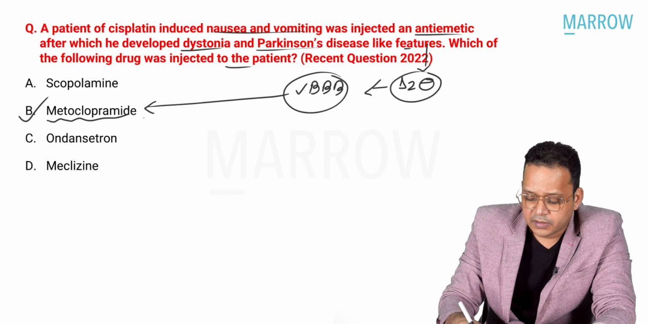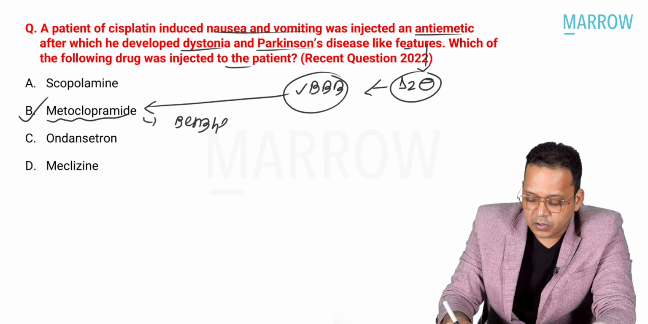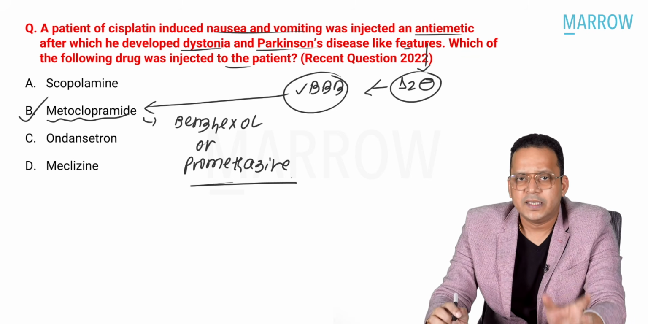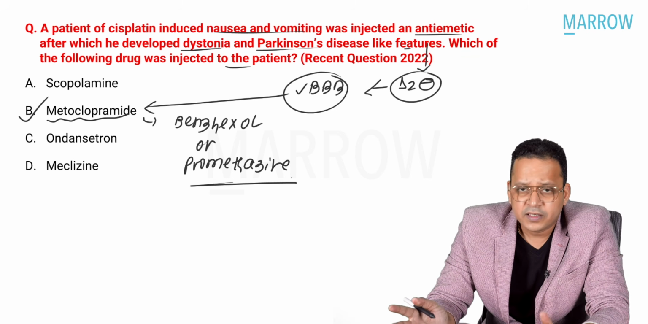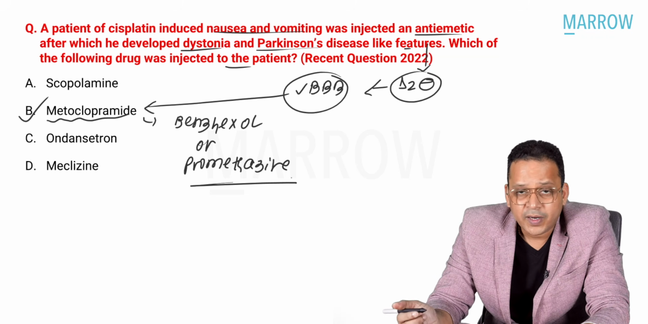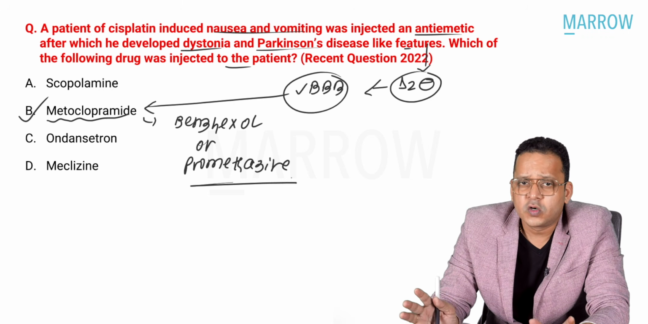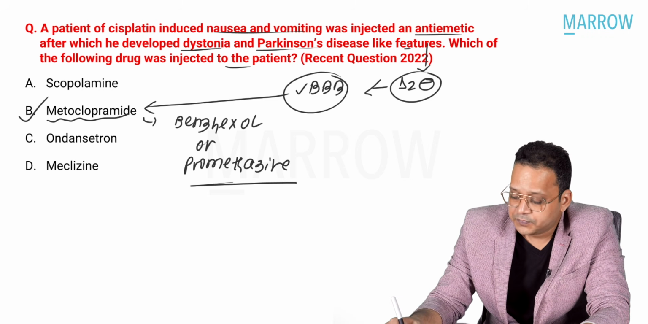They ask you treatment. Treatment is mostly benztropine, which they give you in the options. If it is not in the options, they give you promethazine, which can be used for treatment. So this is a case of EPS, acute dystonia and Parkinsonism developed due to the antiemetic metoclopramide. It crosses the blood-brain barrier. Domperidone is also a D2 blocker, but it does not cross the blood-brain barrier, right?